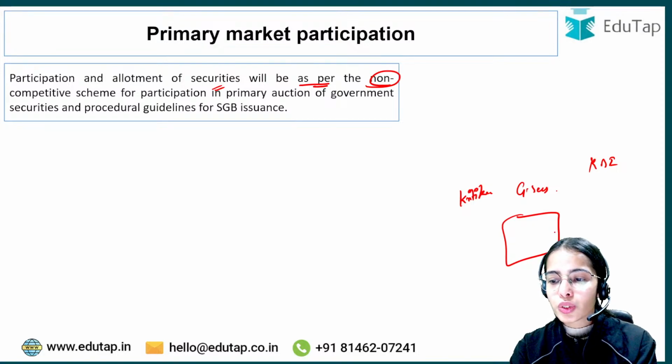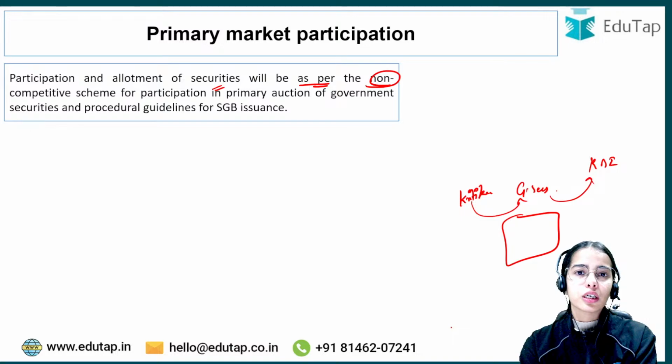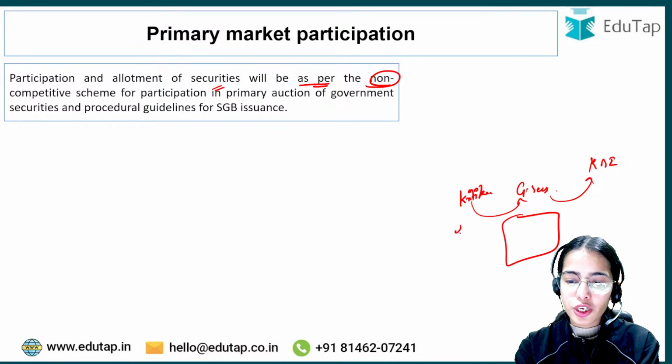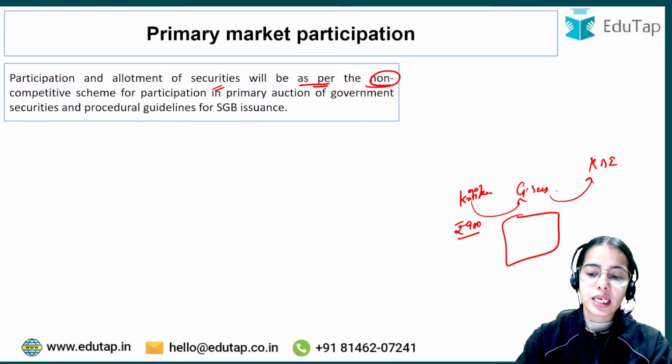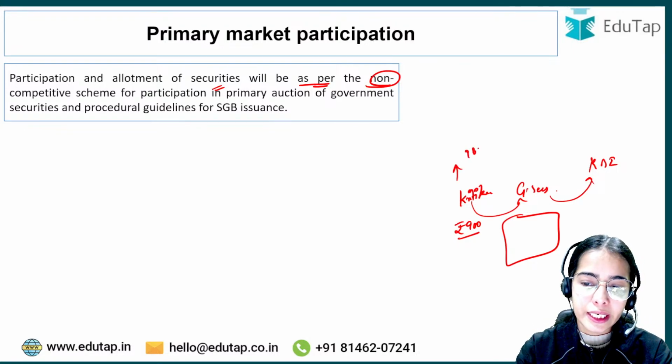Now I'm a very small individual, and if I do competitive bidding, that I want to purchase the government security at rupees 900, there are big investors that are buying in lakhs, in huge quantities. They are also bidding very high, like 980, 990.